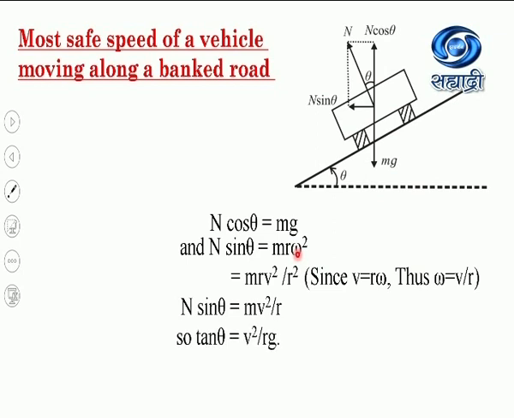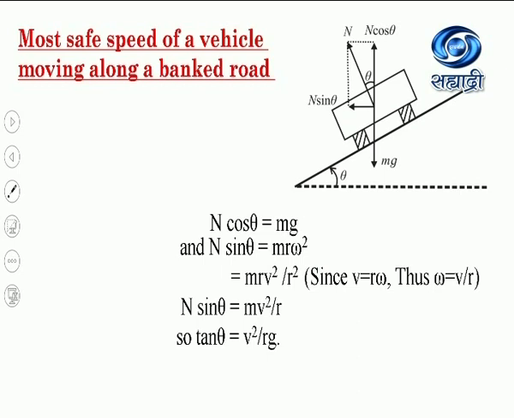Now I will take the ratio of N sin theta divided by N cos theta. So N sin theta divided by N cos theta is tan theta, where N is getting cancelled. Here m is also getting cancelled. So the right hand side will become v square by r g. So tan theta will be equal to v square by r g.